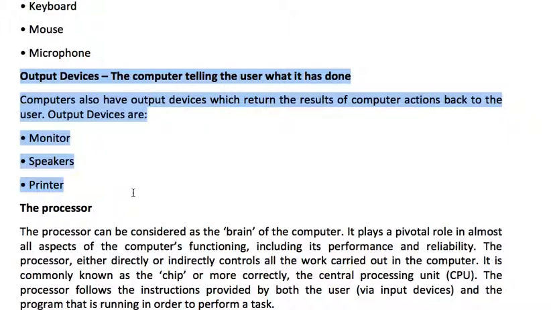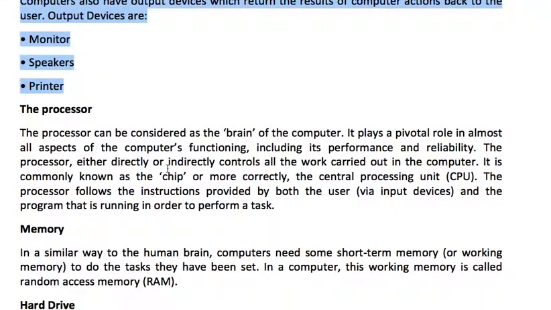Speakers give the results of a computer in the shape of audio. Maybe a song is there, a movie is there. And a printer prints the data. In case we want to take a hard copy of data, we can take it through a printer.